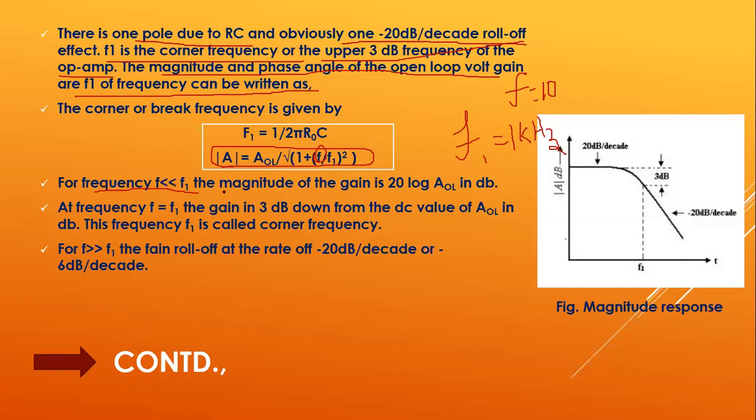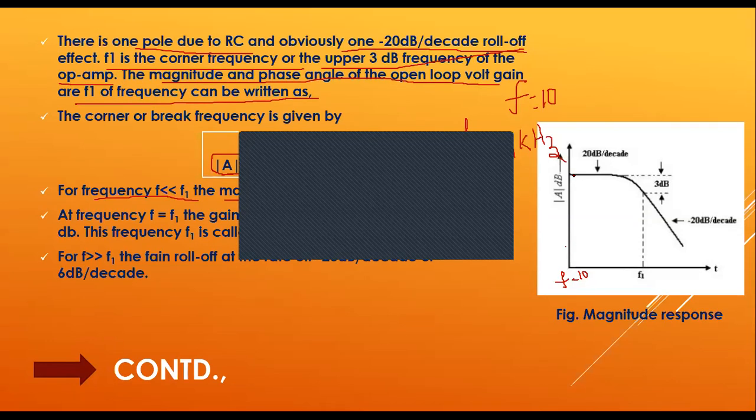So the magnitude of gain is 20 log of AOL in dB. Magnitude is considered in terms of dBs here, so for the obtained value of the magnitude of A, you have to calculate it in terms of dBs. For that the formula is 20 into log of AOL in dB. For this we are drawing, for example, F equal to 0, say 10 hertz. For this, the gain of the circuit will be maximum.